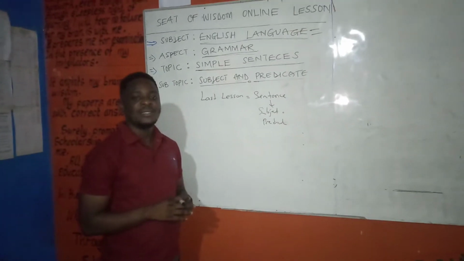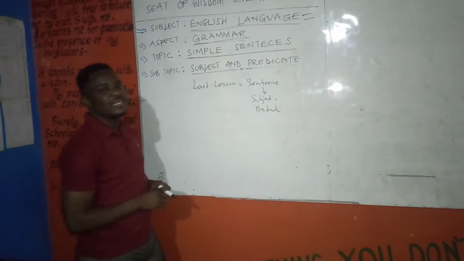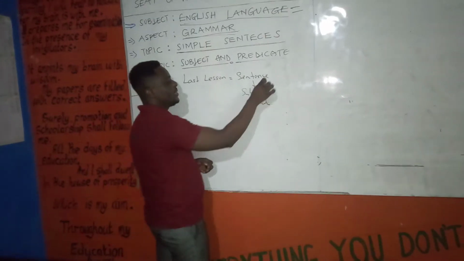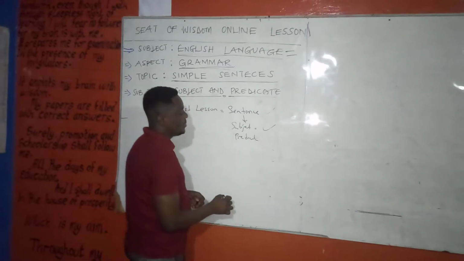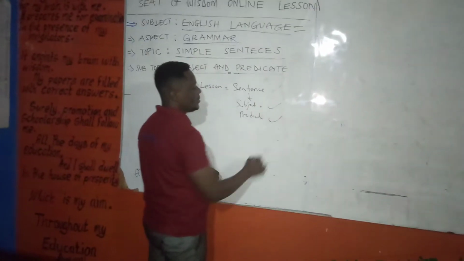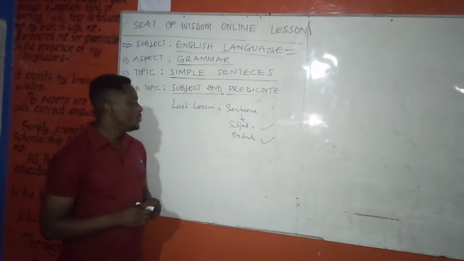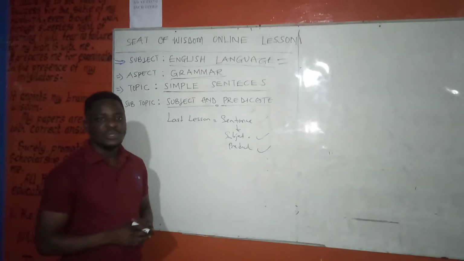During our last lesson, under simple sentences, we looked at the definition of a sentence, what a subject is, and what a predicate is. Though we didn't go into detail, today I've come your way again to continue from where we stopped.